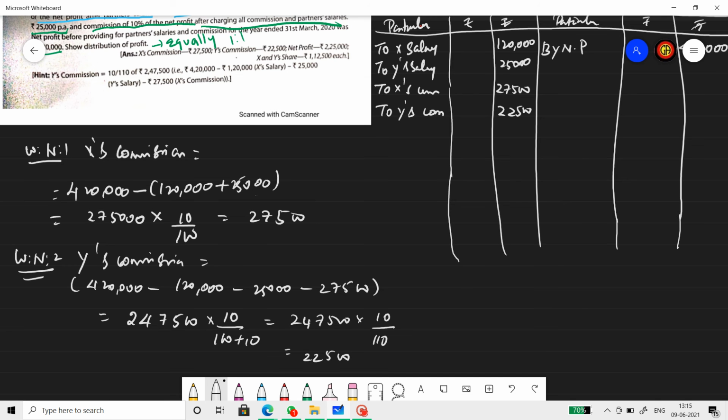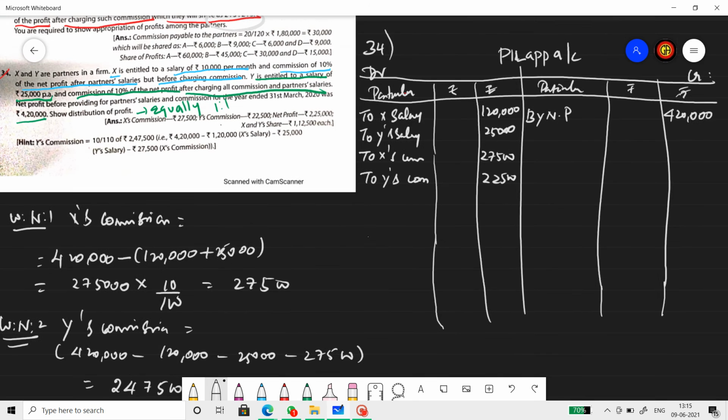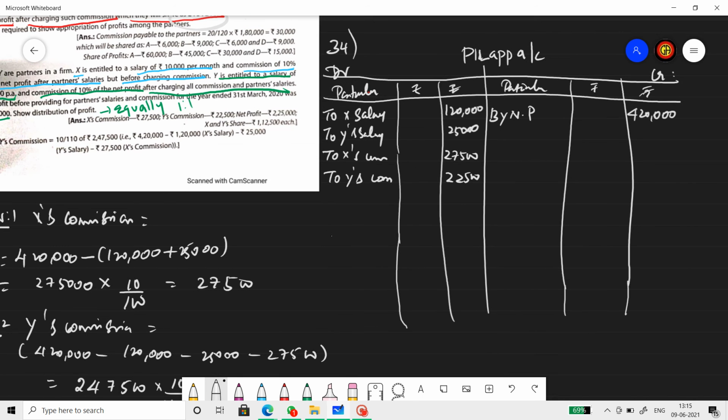Now let's start balancing the P&L appropriation account. 4,20,000, and here you find the profit to be transferred to XY's capital account.